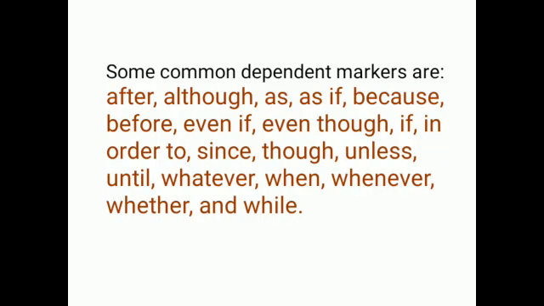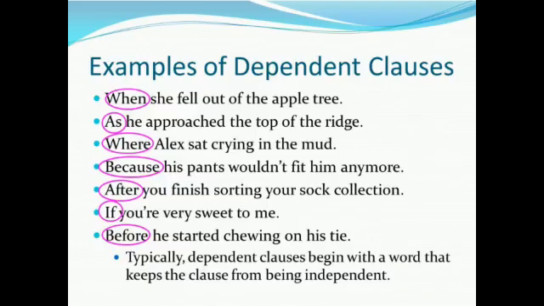Some common dependent clause markers are after, although, as if, because, before, even if, even though, if, in order to, since, though, unless, until, whatever, when, whenever, whether, and while.